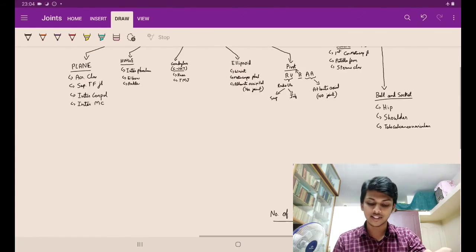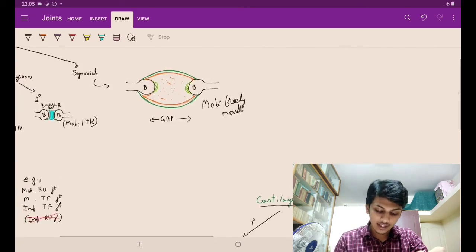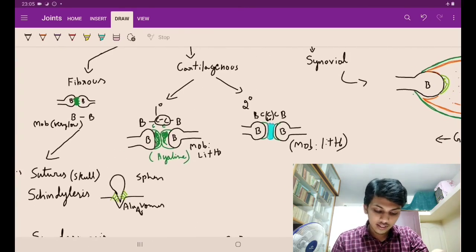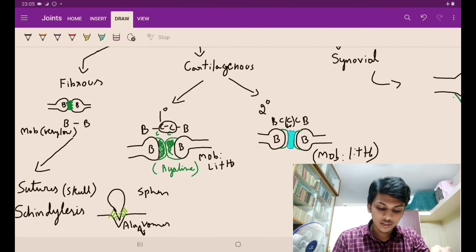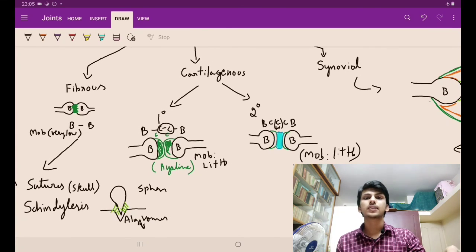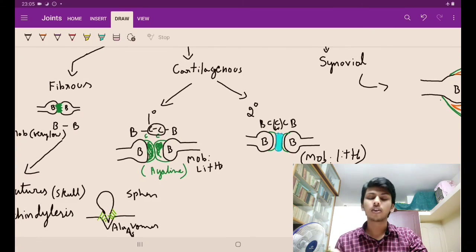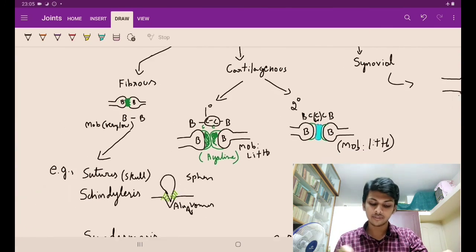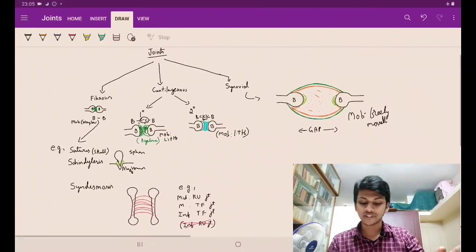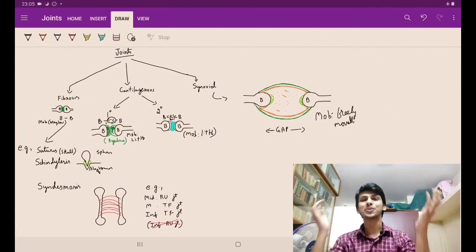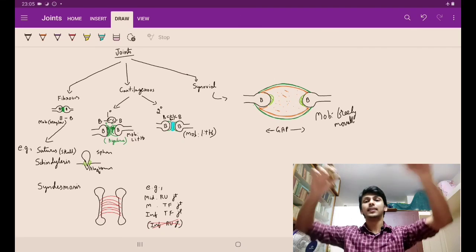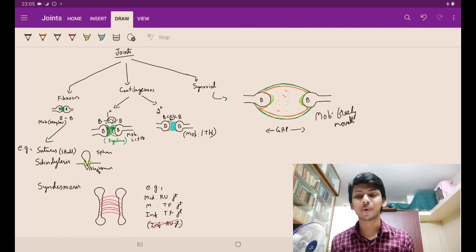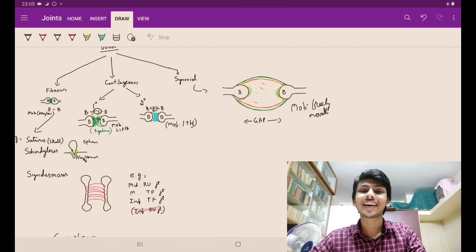Yeah, guys, this was the structural classification. There are different classifications, basically based on the function. We discussed in the first part that the fibrous joint doesn't move, the cartilaginous joint moves a little, and the synovial joint moves a lot. So the synovial joints are called diarthrotic joints, diarthrosis. Then the cartilaginous joints are called amphiarthrosis. Okay, those were the classifications of a joint, guys. There are different classifications. The skull type of joint, which is immovable. Then there is the vertebral type of joint, which is slightly movable, and there is the limbs type of joint, which is freely movable.